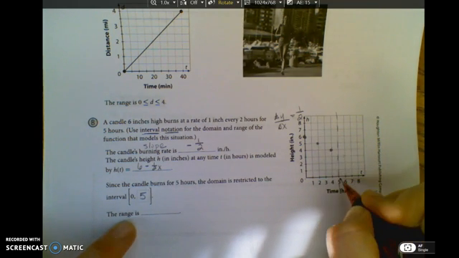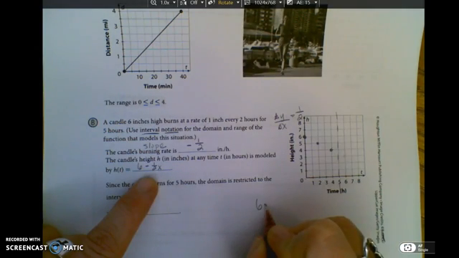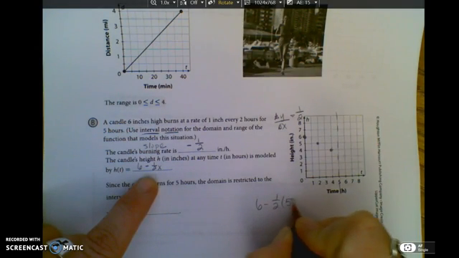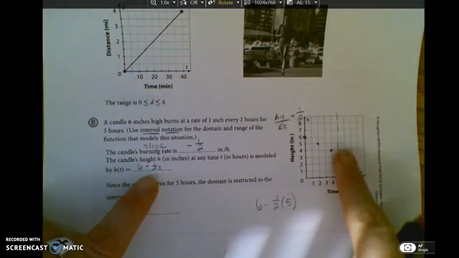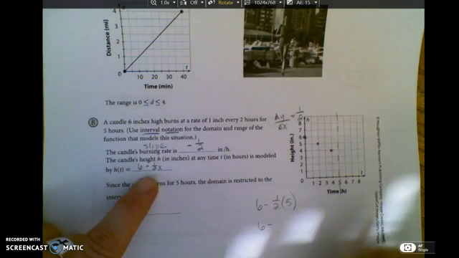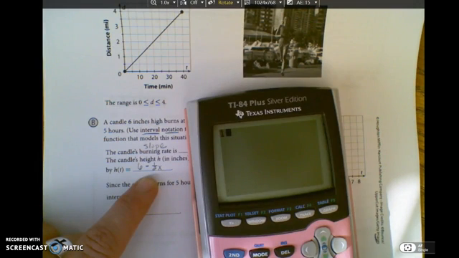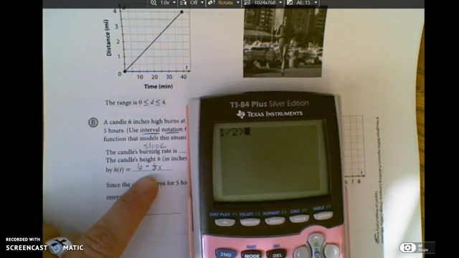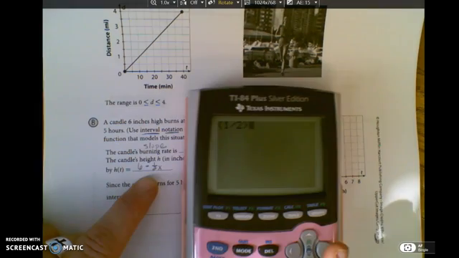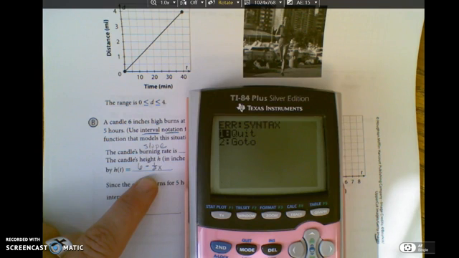And so at 5, if I plug that in, let's do that really quick. I need to plug in hour 5 to find out what that point would be. So that's 6 minus 1/2 of 5 is what we're doing. 1/2 times 5 is 2.5.